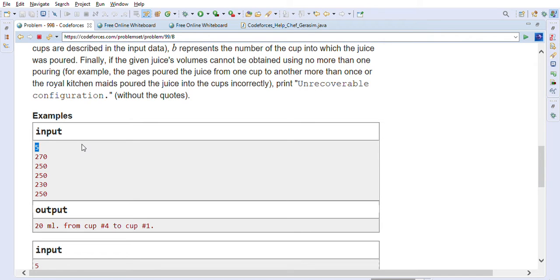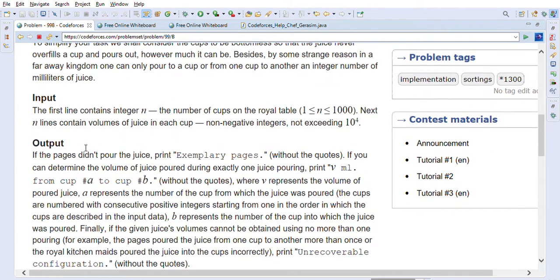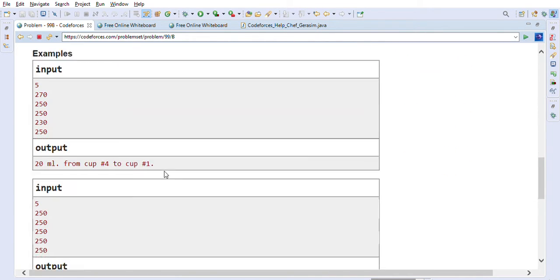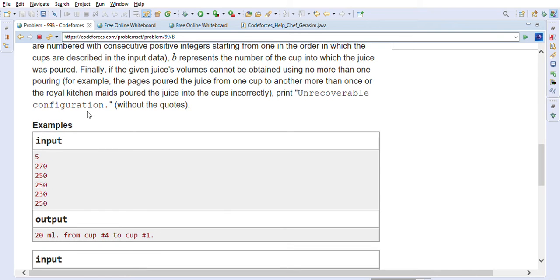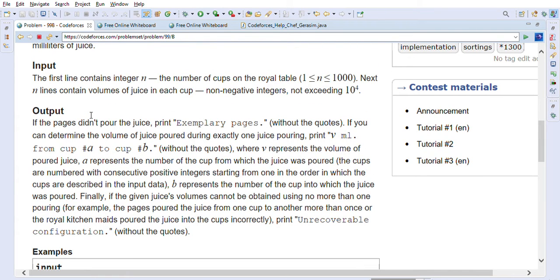The first one is the number of cups, right? As you can see, n is the number of cups on the royal table, and the next n lines contain volumes of juice in each cup. So for example, these 5 cups have milliliters of 270, 250, 250, 230 and 250. So these are the volumes in each cup given to us.